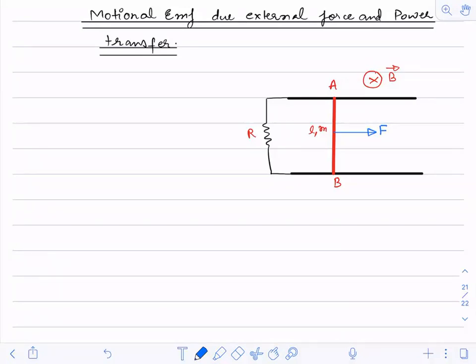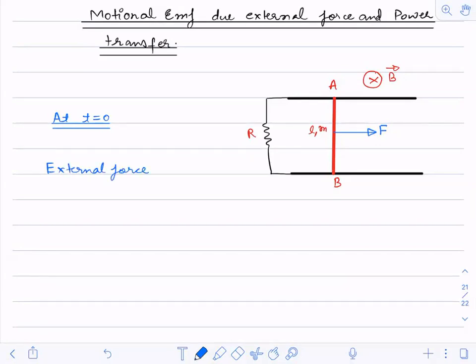So now see here, at time t equals 0, when the rod is under external force, force F is applied, external force.